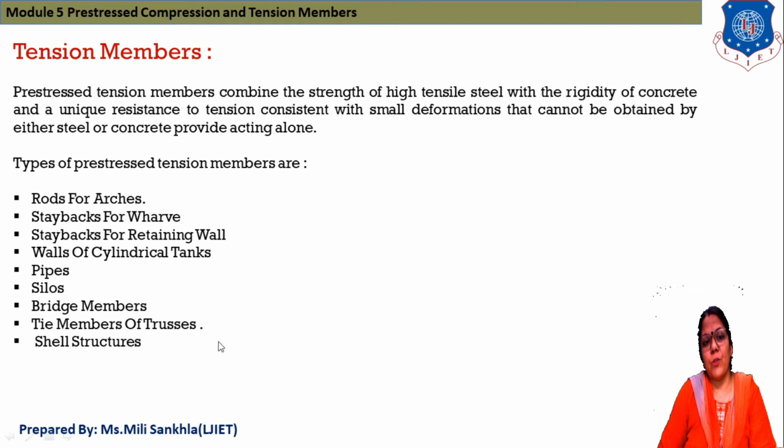This is the structure which will be made up of tension members.